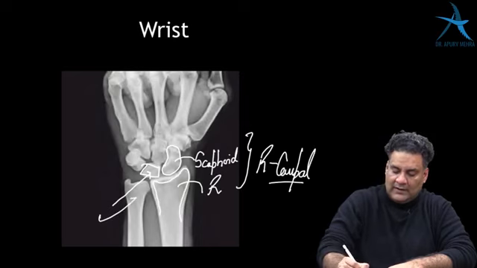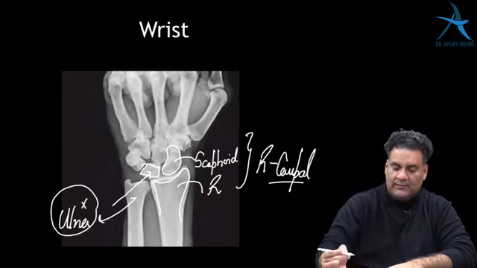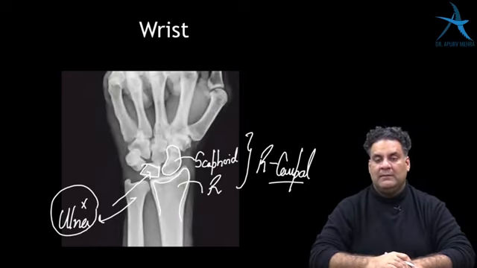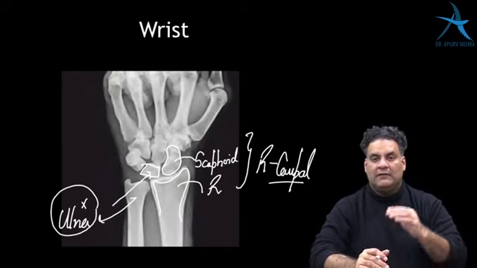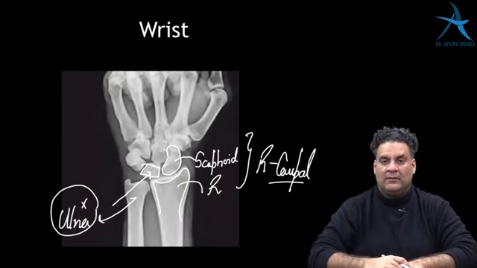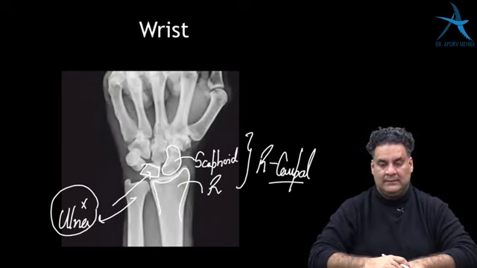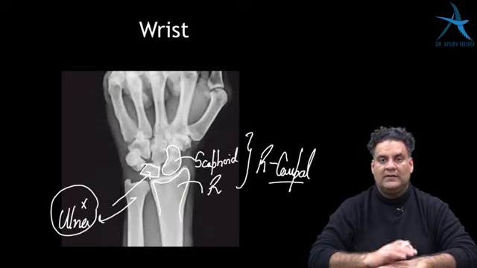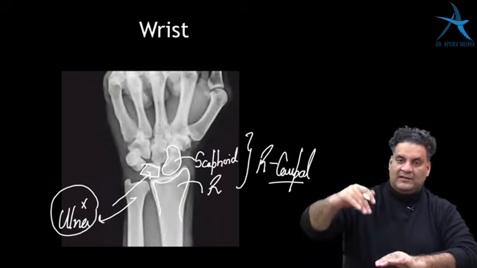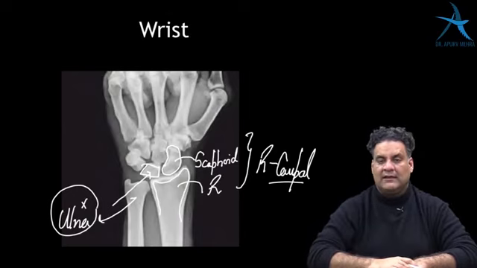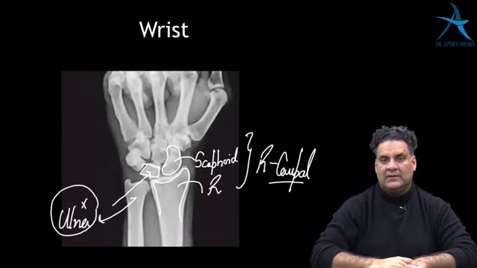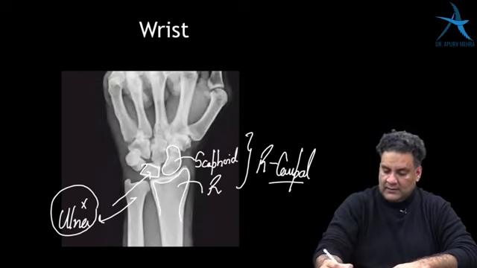The lower end of ulna is not a part of the wrist joint per se. The question asked in the NB pattern 2019 exam: which of the following bones does not form a part of the wrist? The answer was ulna. So the wrist joint is very commonly asked, and remember, scaphoid sleeps over the radius. S for scaphoid resembles the digit 5.